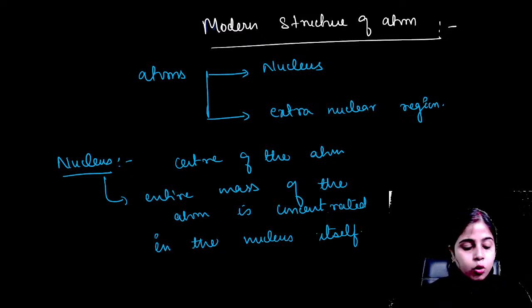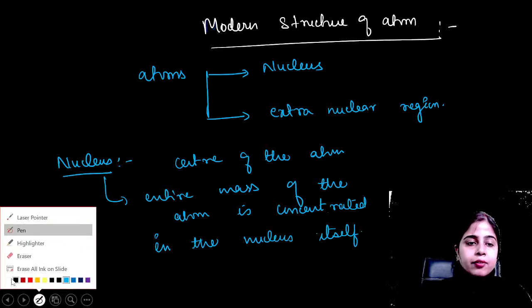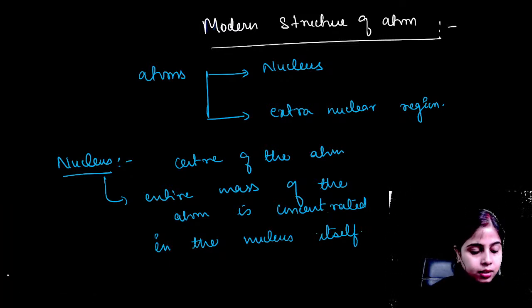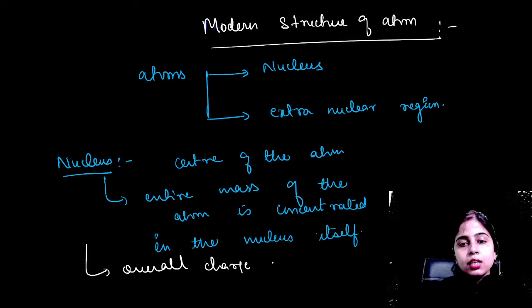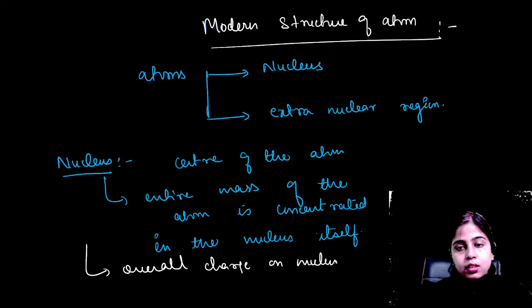And if you talk about the overall charge of the nucleus, all of you please tell me what will be the overall charge of the nucleus. Everyone, are you able to see the screen? Are you able to see the things that are written on the screen? Please let me know so that I can use a different ink for writing. Overall charge on nucleus, Avinash. Overall charge on nucleus is 0. How can it be? Tell me fast.